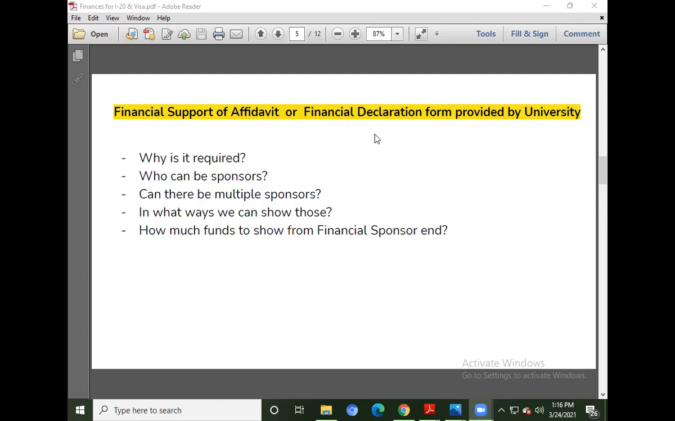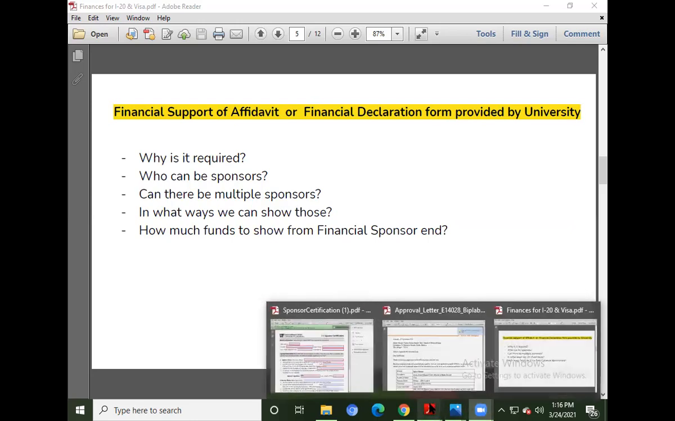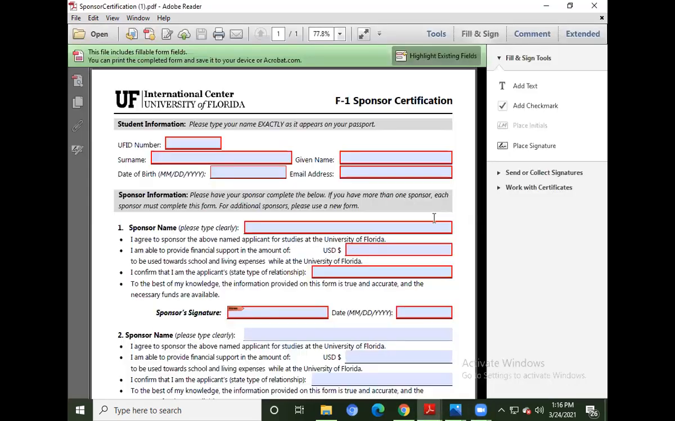Can there be multiple sponsors? Yes, there can be multiple sponsors. You can take sponsorship from multiple relatives also. If you want your parents involved, and your uncle is saying that he also wants to sponsor your education, then yes, all of them can be sponsors. In what ways can we show those? I will show you the format right now, so you will have an idea of how we can show this.